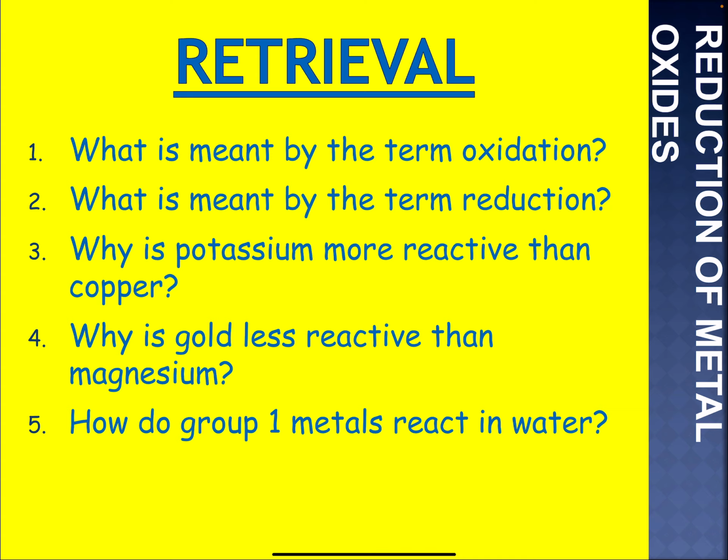Why is potassium more reactive than copper? Because potassium will easily lose its electrons compared to copper in a chemical reaction. Why is gold less reactive than magnesium? It's the opposite, it's vice versa. Gold is less likely than magnesium to lose its electrons in a chemical reaction. And how do group 1 metals react in water? They react quite violently, actually, producing hydrogen gas and an alkaline solution.